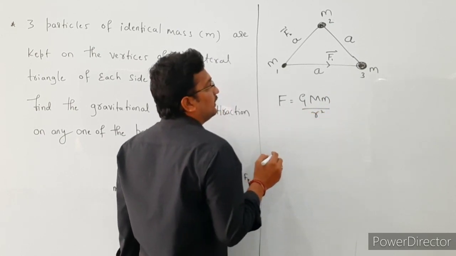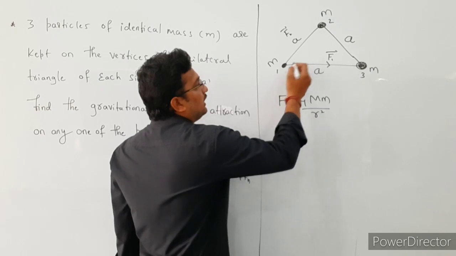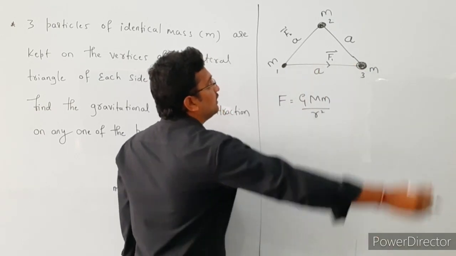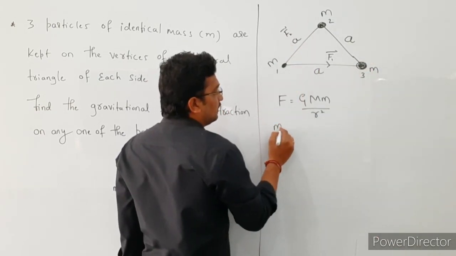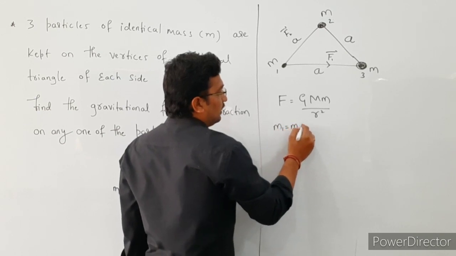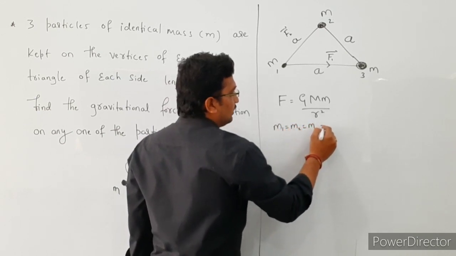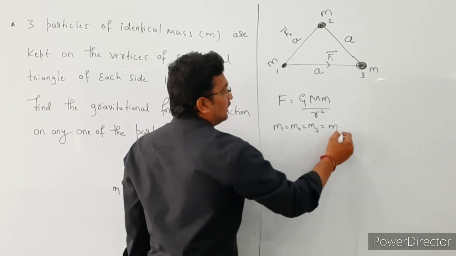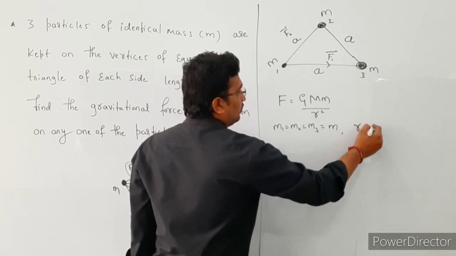In this case, the mass of the first particle is m, the second is m, and the third is m. So m1 is equal to m2 is equal to m3 is equal to m. The distance r is equal to a.